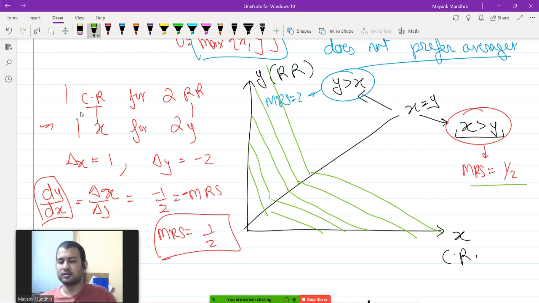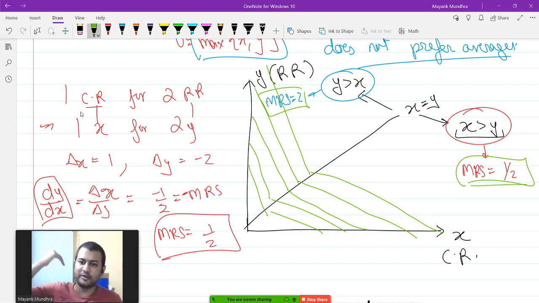Look at the slope; MRS is slope, right? So slope is 2 here, slope is half here. The one with the greater slope is steeper. If I say the slope of K2 is greater than the slope of Mount Everest, in general K2 is considered harder to climb than Mount Everest because it is steeper. Even though Mount Everest is taller, K2 is steeper.